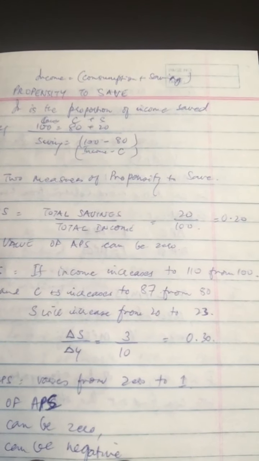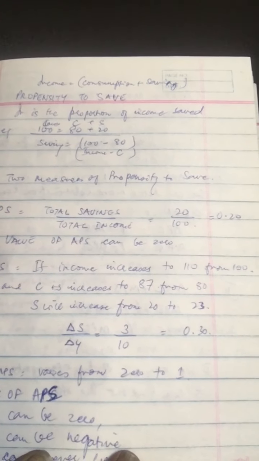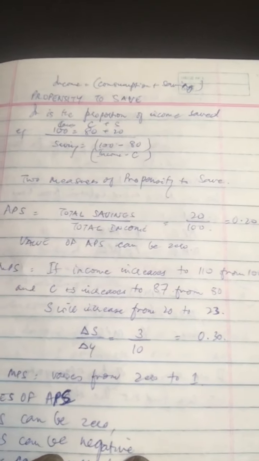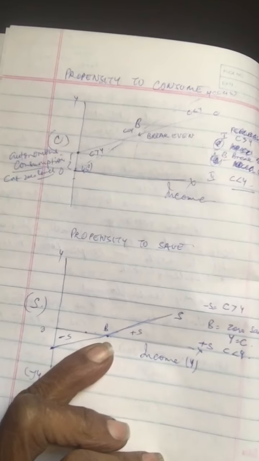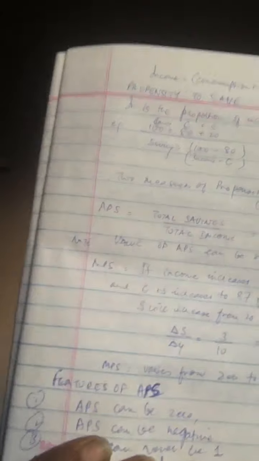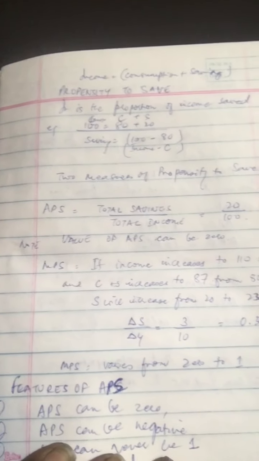So savings are 0 at the break-even income, or the break-even income is where consumption is equal to income. I'm going to show that to you also. We'll do that in the diagram later on, but you can see it here at the 0 level. That's break-even, but we'll do that later. Otherwise, let's not get too much together. So right now we are doing features of APS. So APS can be 0.